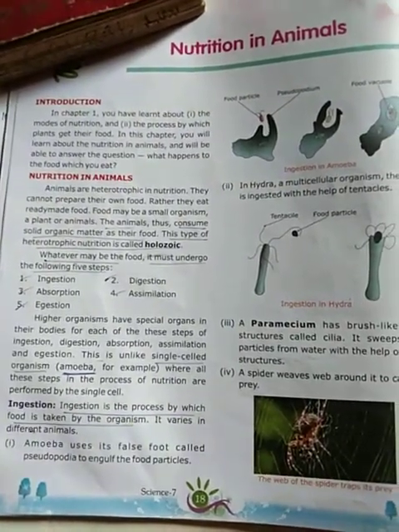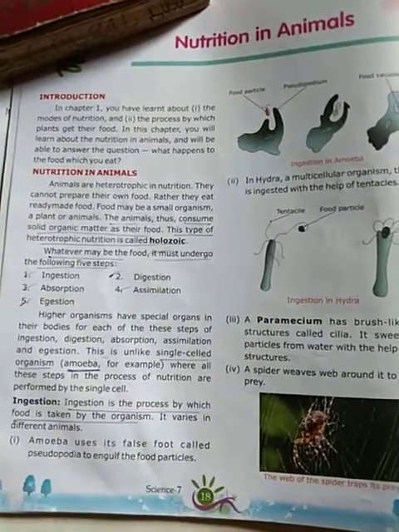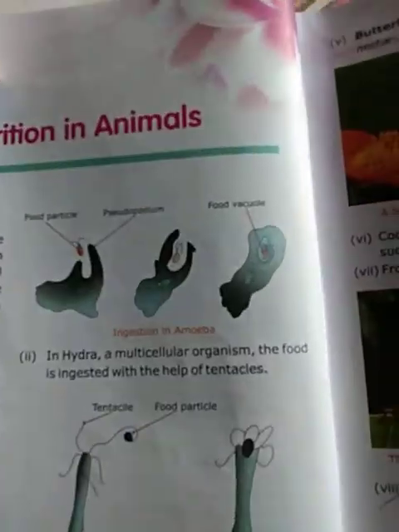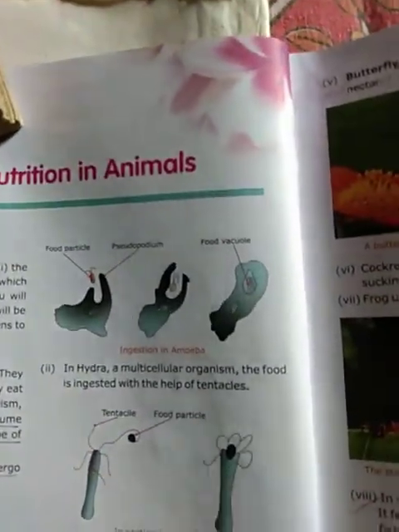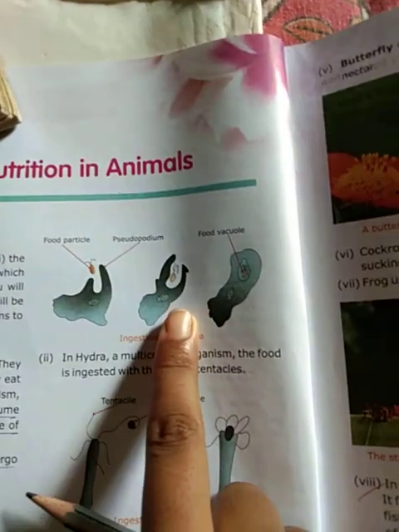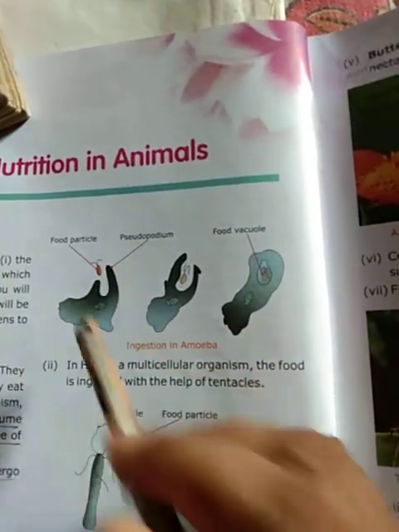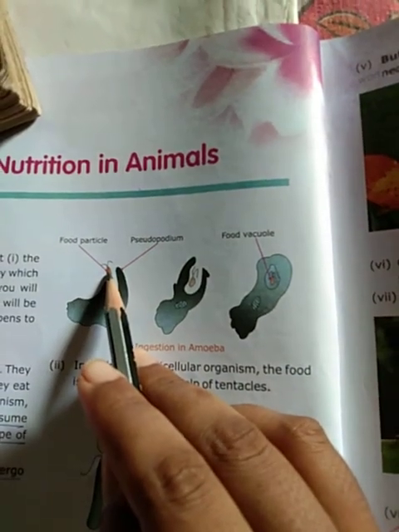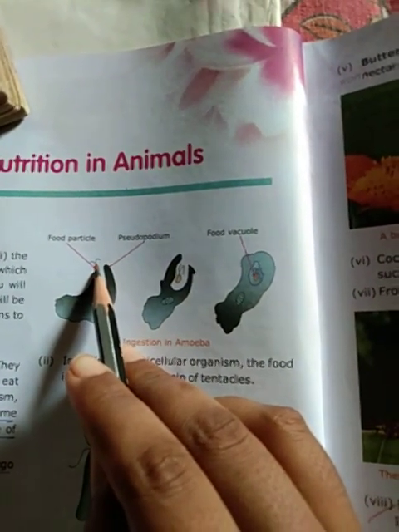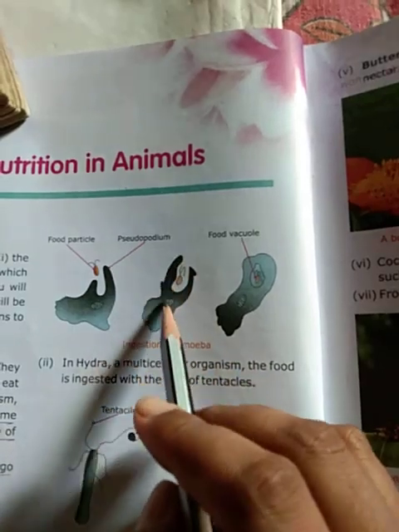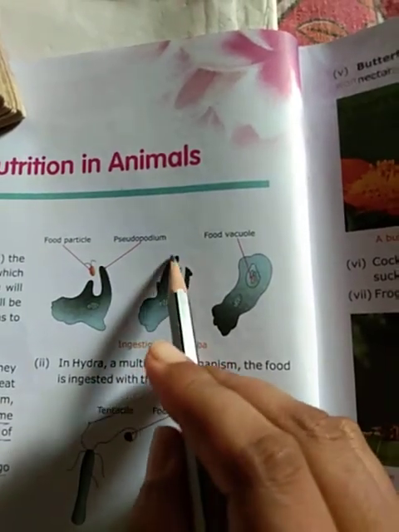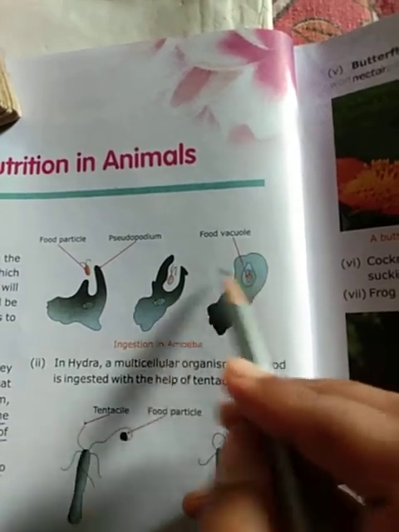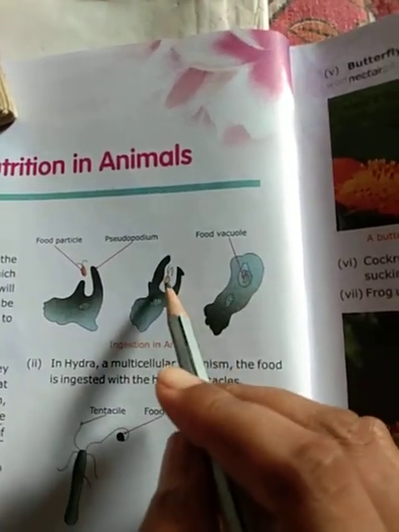Amoeba uses its false feet called pseudopodia to engulf the food particles. Now see the picture. What is pseudopodia? This is called pseudopodia, and this is the food particle. When amoeba sees any food particle, its pseudopodia extend and catch the food particle.